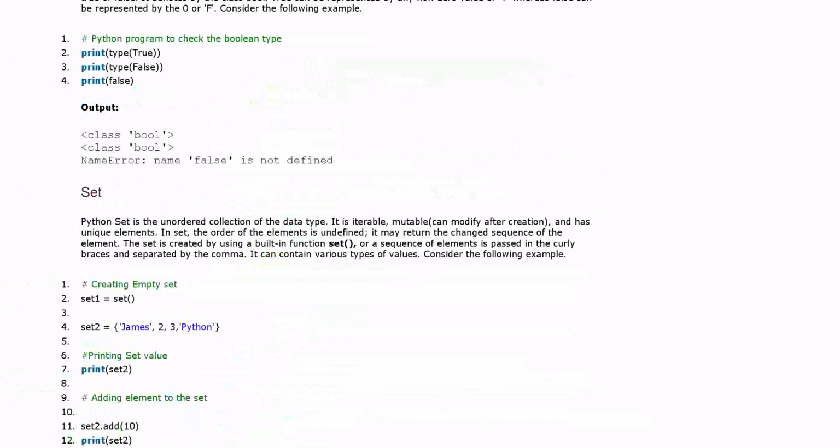Adding elements to the set. Because a set is mutable, you can add an item to a set. Set 2 dot add, it will add 10 to set 2.